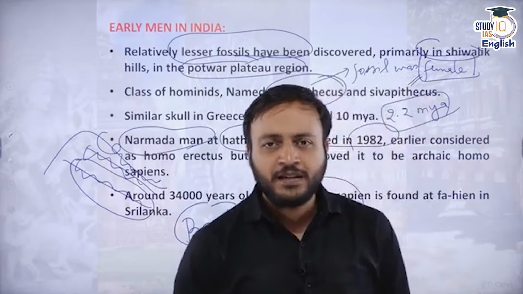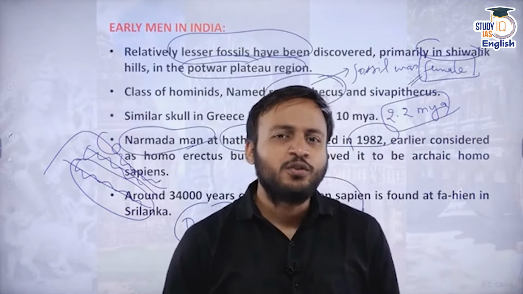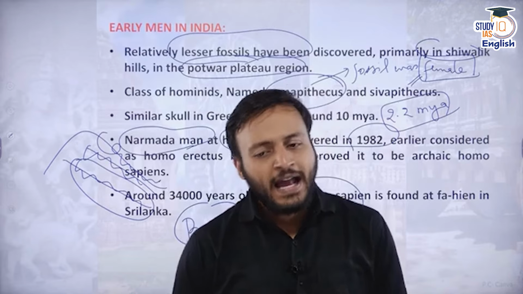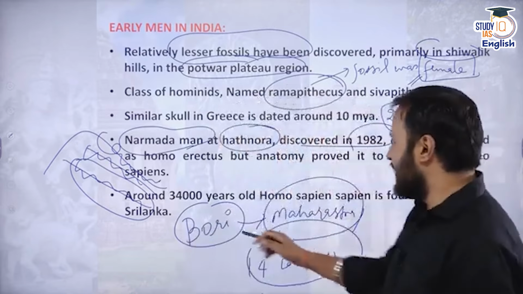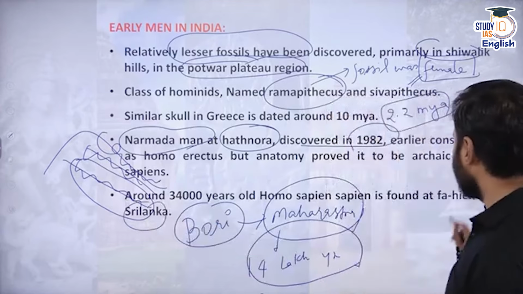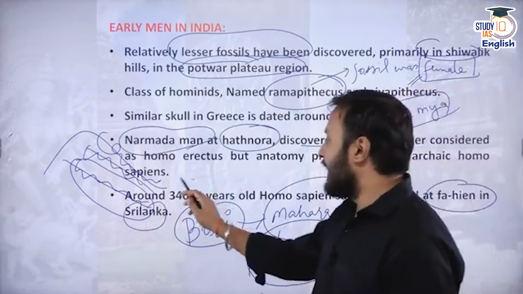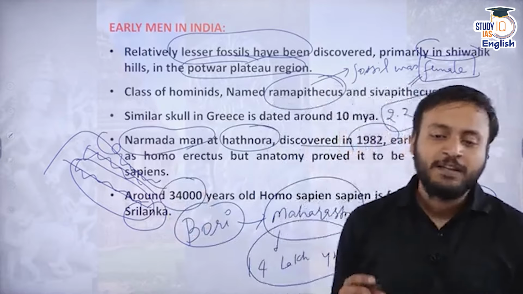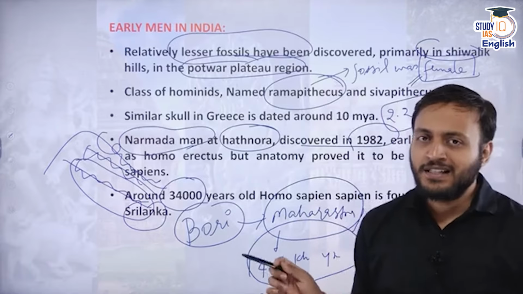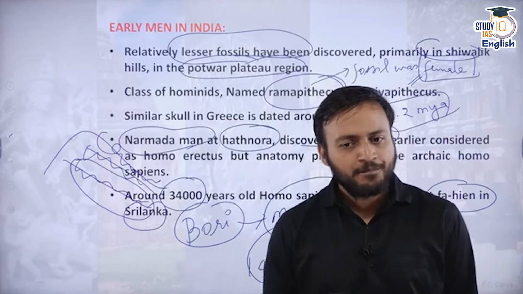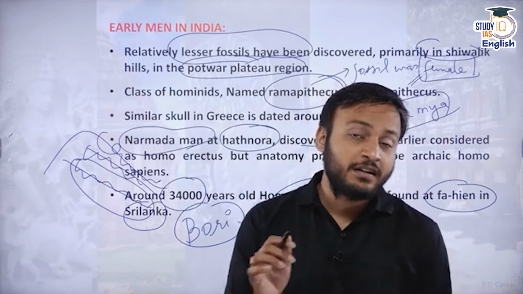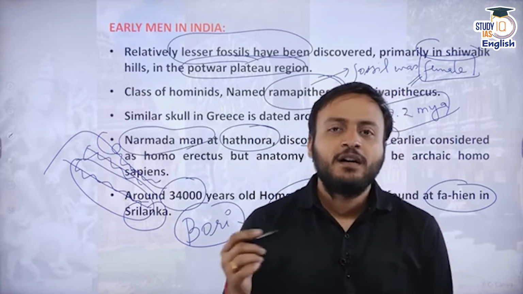The evidence of which is obtained in places like Kurnool in Andhra, in places like Nilgiris of Tamil Nadu, and similarly there is a place in Sri Lanka called Fahain, where a 34,000 years old Homo sapiens sapien, or intelligent human being, fossil has been recovered. So I hope that all of you got the clear chronology or timeline of the presence of early men in India.